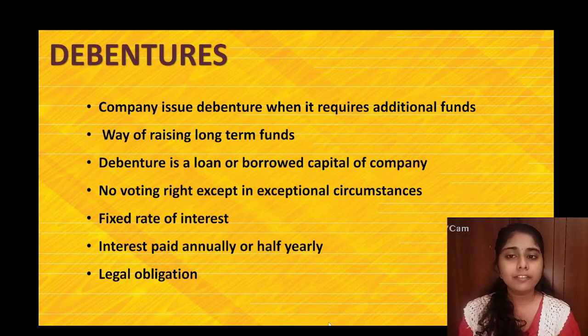In India, if this instrument is issued by a private company, then it is known as a debenture, and if it is issued by a government or a public company, then it is known as a bond. Okay, so debenture and bond are one and the same. They have the same features. And in case of India, if it is issued by a private company, then it is called a debenture, and if it is issued by government, then it is known as a bond.